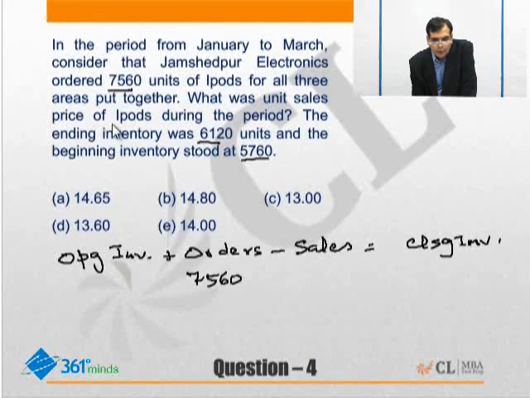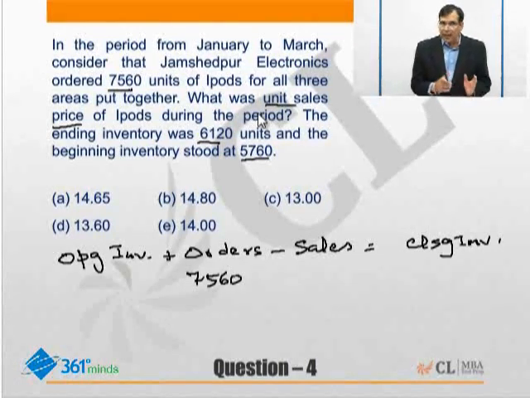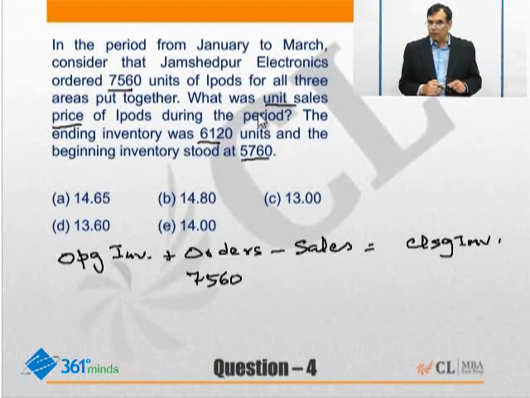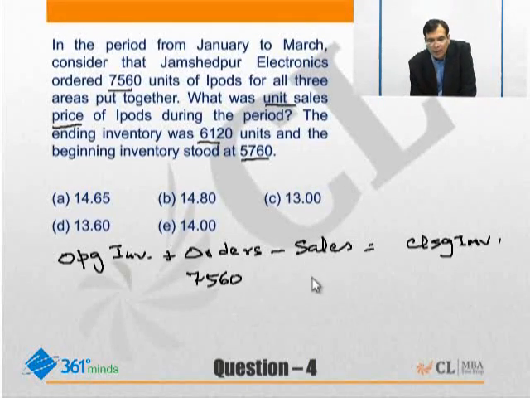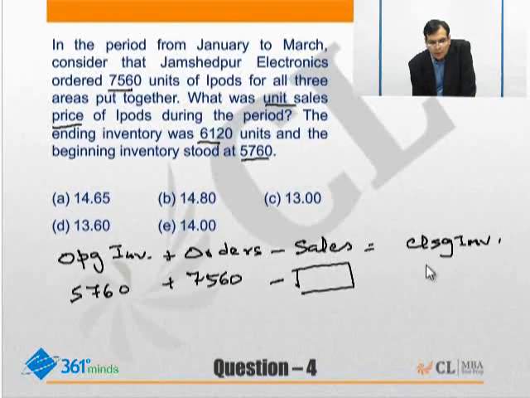What was the unit sale price of iPods? We need to find the unit sale price of iPods, which means we should know the total sales of iPods, which is available to us from the table, divided by the number of units sold of iPods. So our task is to find the number of units sold. The other items are given to us. Opening inventory is 5760 and the closing inventory is 6120.